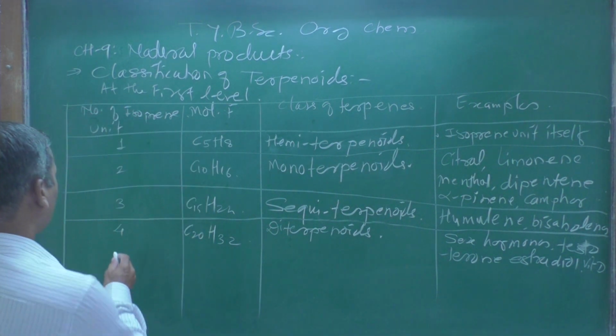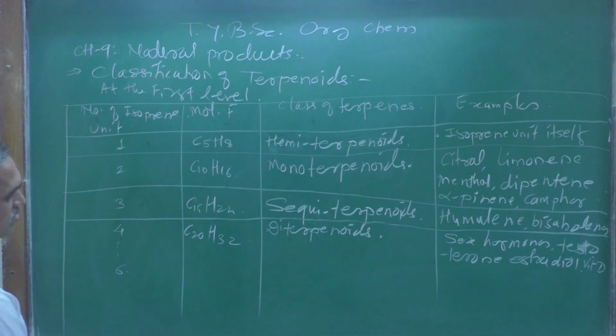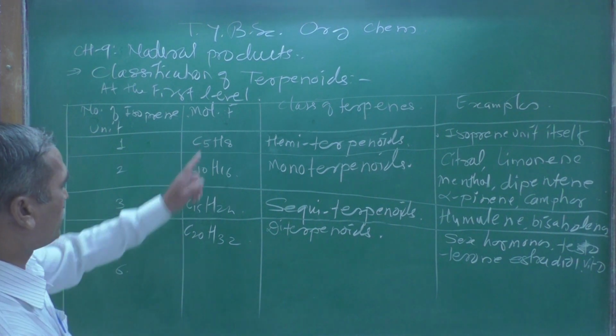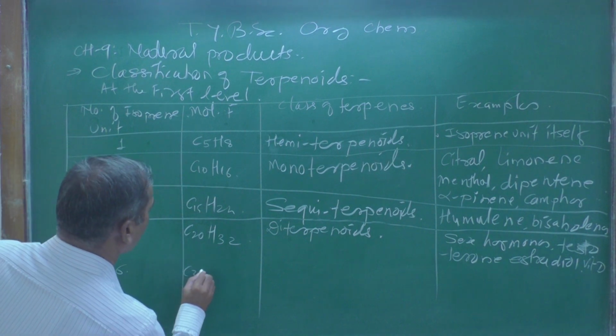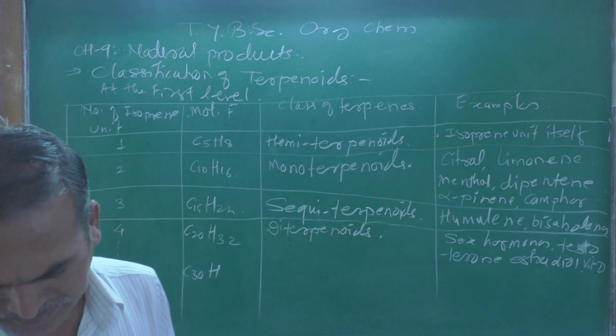Then let us see another one. Suppose here is a 6, then 6 multiplied by 5 gives C30, and H becomes 48.